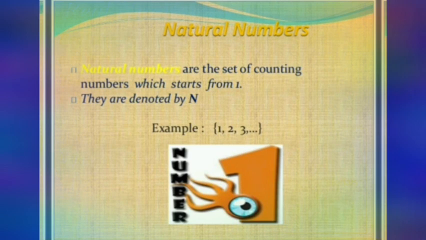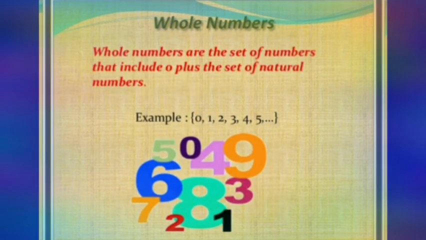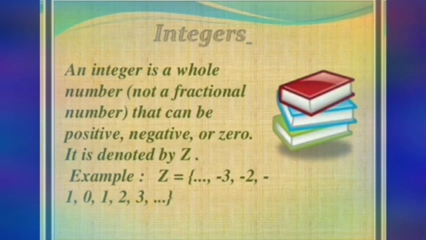Then, what do you mean by whole numbers? Whole numbers are the set of numbers that include 0 in addition to the set of natural numbers. If you add 0 to the set of natural numbers, then we get whole numbers. That means 0, 1, 2, 3, 4, etc. are called whole numbers. Then integers. Can we recall what you mean by integers? An integer is a whole number, that means it is not a fractional number. That can be a positive integer or a negative integer or 0. So an integer is a whole number that can be positive, negative or 0.